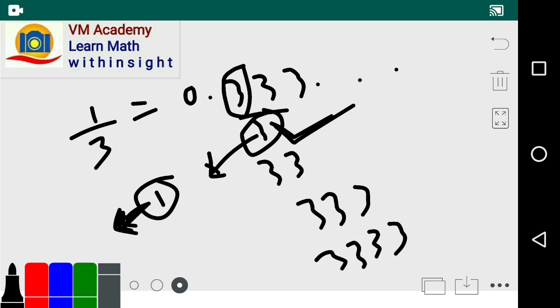And this 1 is always a factor of p minus 1. Here p is 3, so 3 minus 1, that is 2.